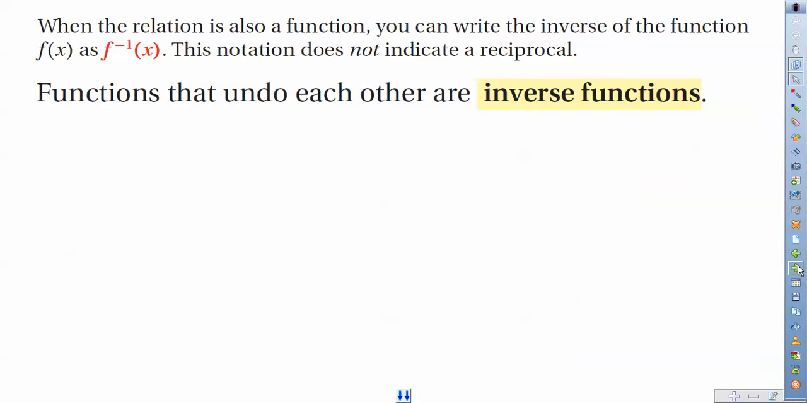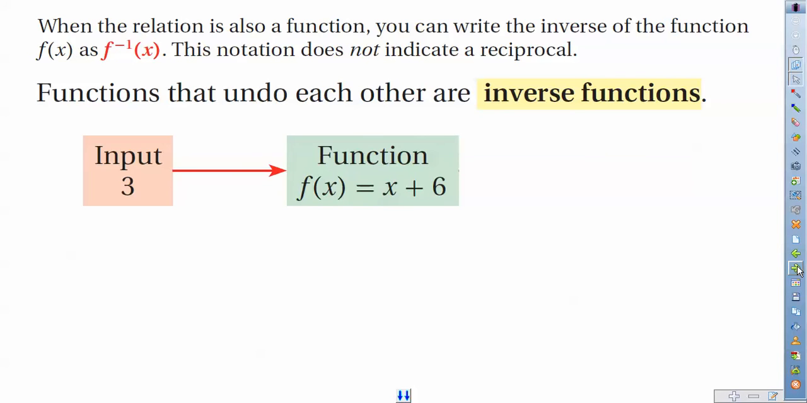So let's use this a little bit. Let's write some inverse functions, so functions that undo each other. I'll give you an example. Consider the function f of x equals x plus 6. We can take an input in there. Say we were to put 3 in there in our little function machine. We're just doing 3 plus 6. Pretty simple answer, right? We get 9.